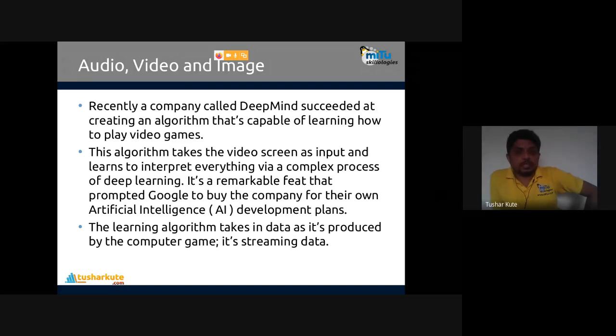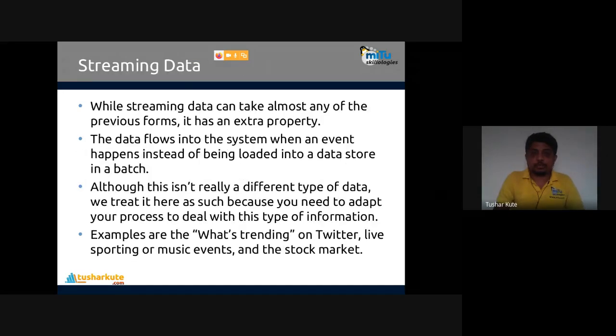You can check some videos on YouTube about Google AI, how Google is working on AI and how they are handling this data to perform analytic operations using AI. The learning algorithm takes data as it is produced by the computer game, and it's streaming data. Accordingly, the game is created. So the algorithm is creating the game by itself; it was not required to be created from scratch. Remember, streaming data.